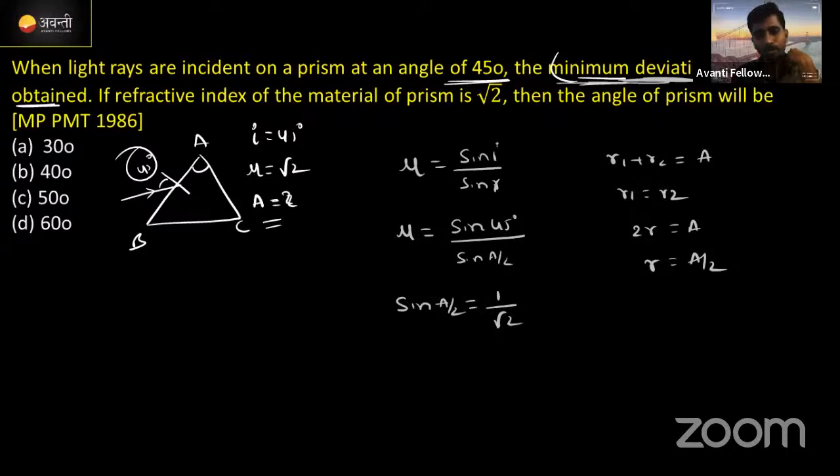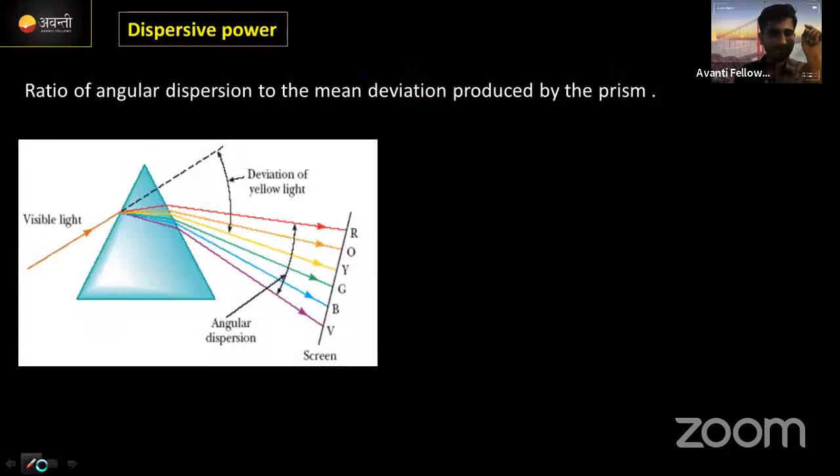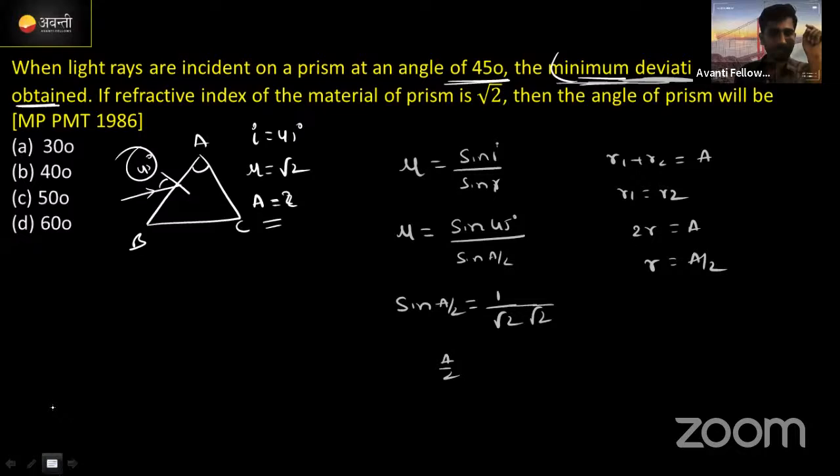Correct? Bringing mu over here, what is the value of mu? Root 2, correct. Just cross multiplication: root 2 into root 2 is 2, so sin of A by 2 is equal to 1 by 2.